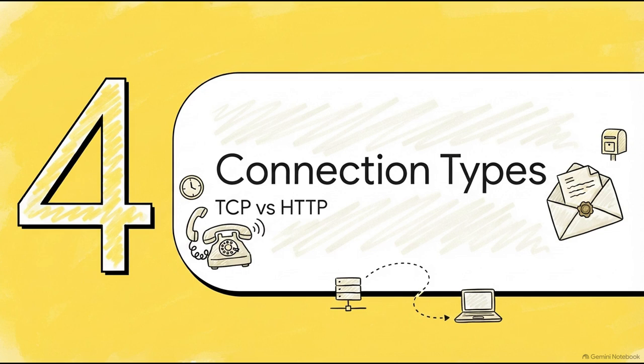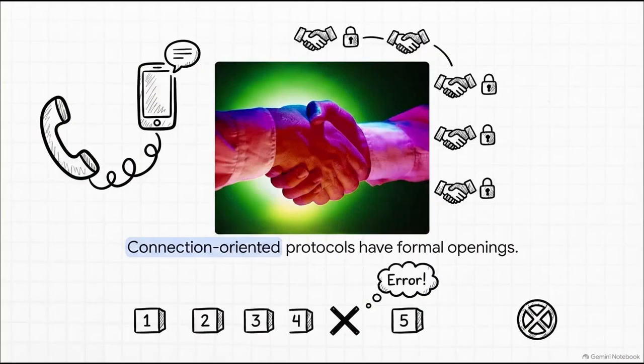Section 4, Phone Calls versus Letters. Much like how we choose between sending a quick text message or making a formal phone call, computers have different styles of digital communication too. Connection-oriented protocols like the TCP we just talked about act exactly like a formal phone call. Both parties have to agree to talk, opening the connection, before a single piece of actual data is sent, and they feature formal closings when they're done.